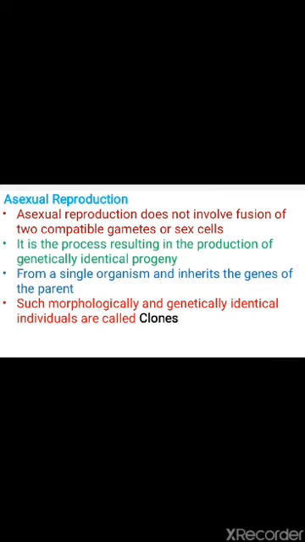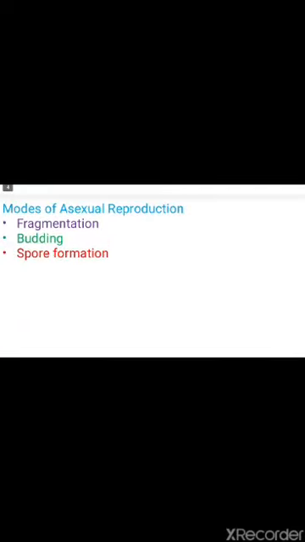So here it is a process resulting in the production of genetically identical progeny, and the progeny is also morphologically identical with their parents. So from a single organism, whatever progeny is produced, that progeny is morphologically and genetically identical with their parents, and that progeny is called clones. Okay, so this is all about asexual reproduction.